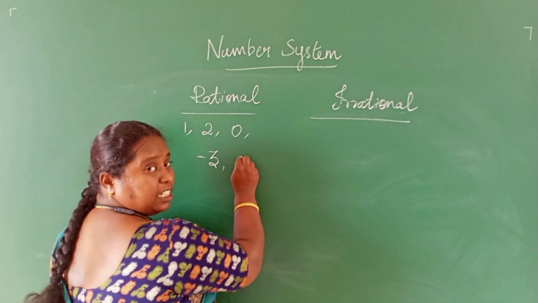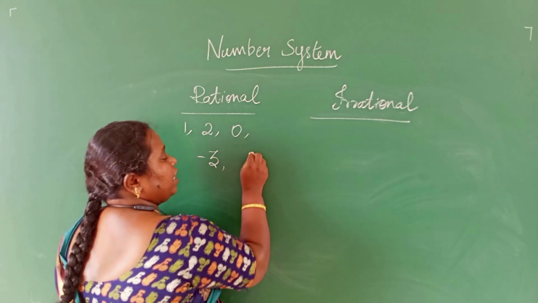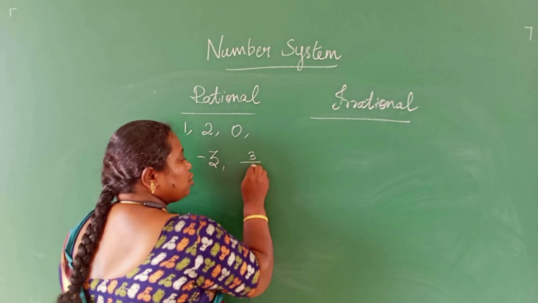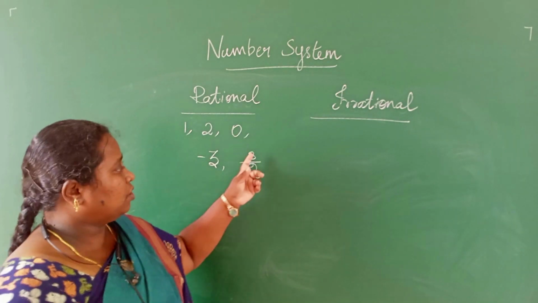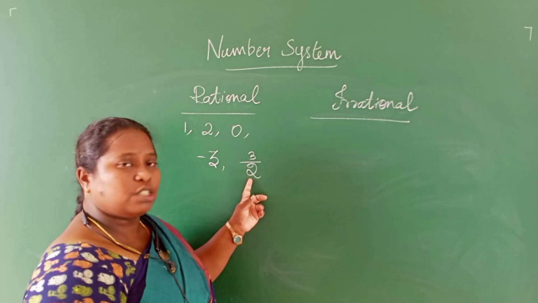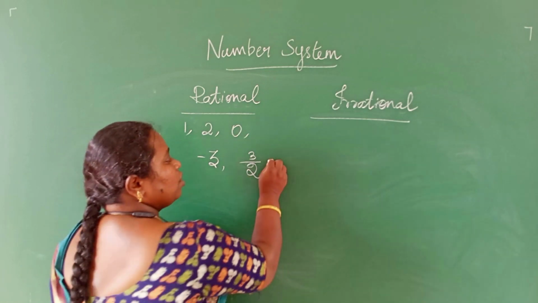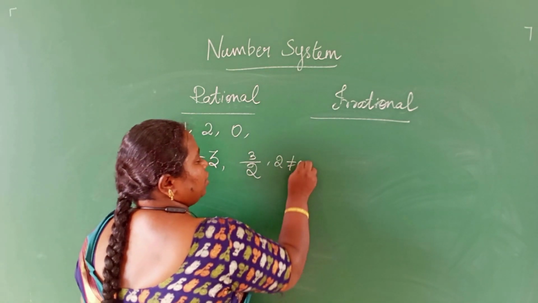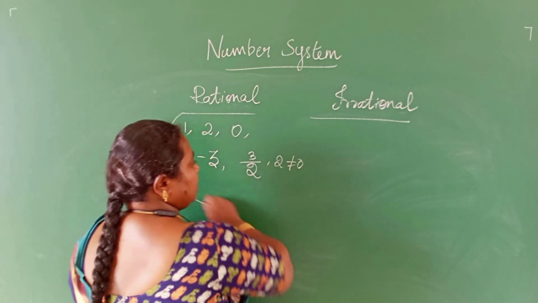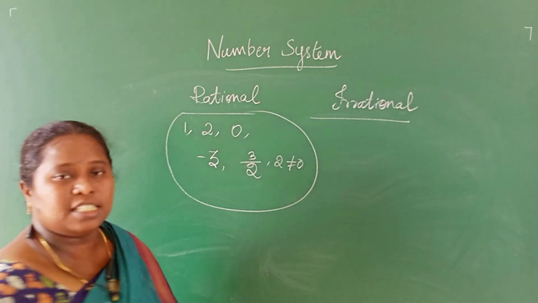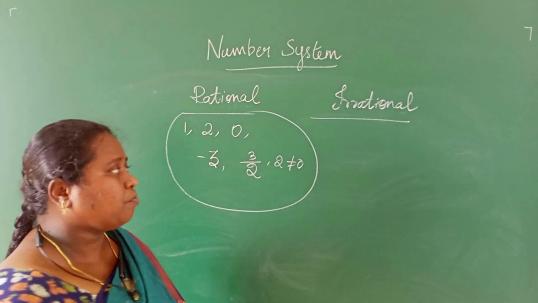A number can be written in the form of p by q. For example, 3 by 2: 3 is an integer, 2 is also an integer, and 2 is not equal to 0. Therefore, these are called rational numbers.